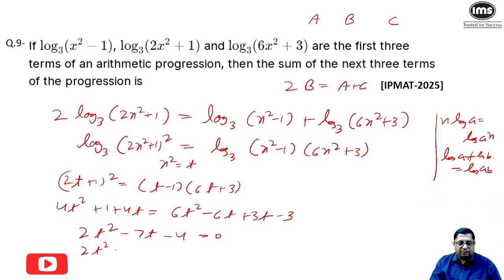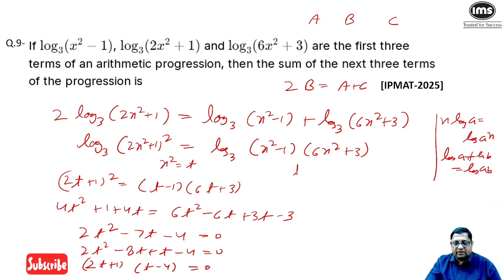Let 2t square minus 8t plus t minus 4 is equal to 0, which will give you 2t plus 1 into t minus 4 is equal to 0. From this information, you can say that t is equal to minus half and t is equal to 4. But t was x square, so x square can never be minus half, so this is wrong. So x square is equal to 4, and we need the value of x square only in these three.